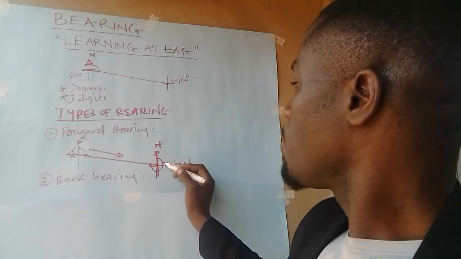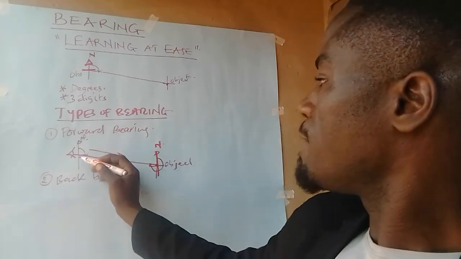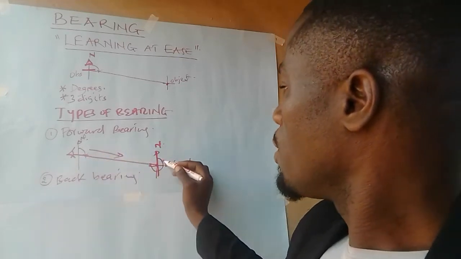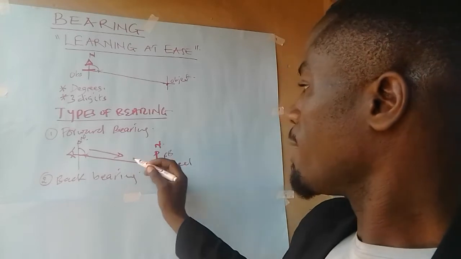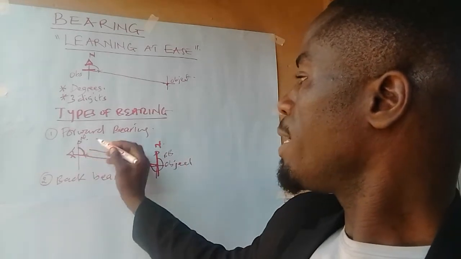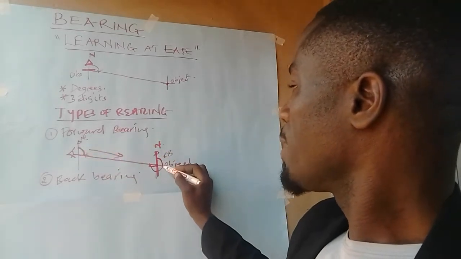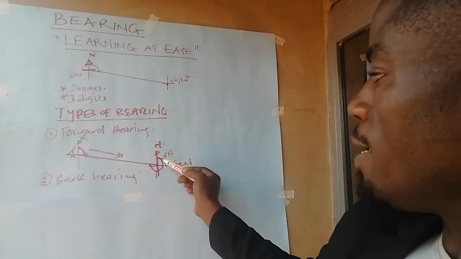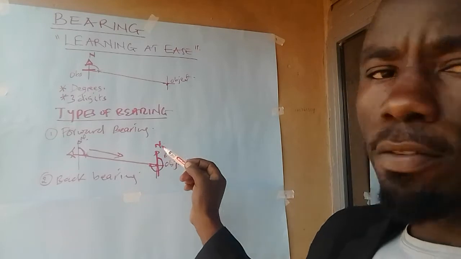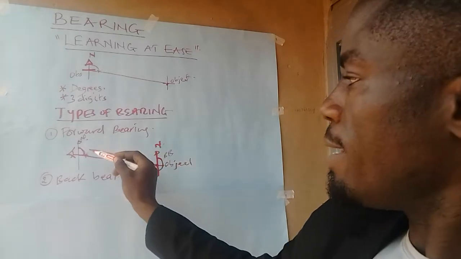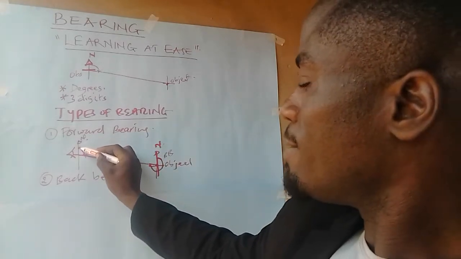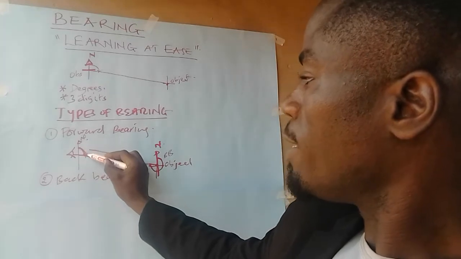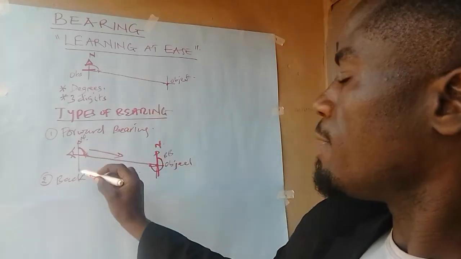So now, we want to see at which angle we can see the former observer. This one is called back bearing. Forward bearing is moving forward; back bearing is moving back. So back bearing is the bearing that is taken in a clockwise direction from the object to the former observer. Forward bearing is the bearing that is taken from the observer in a clockwise direction from the north line to the object.